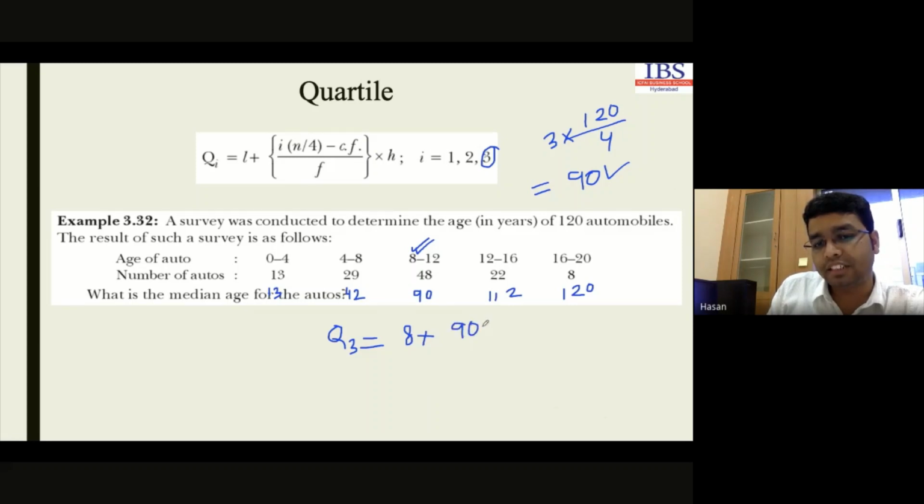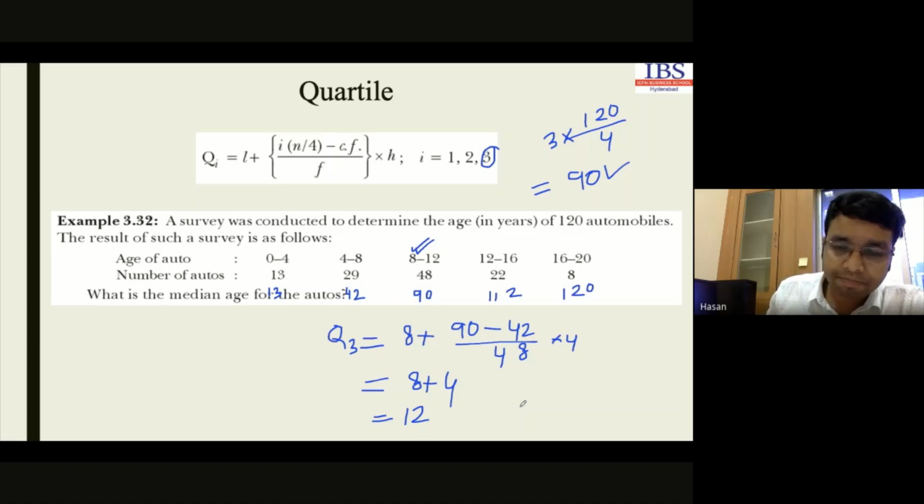Okay, minus the cumulative frequency of the previous group, this is 42, divided by the frequency of that class, which is 48, multiplied by the class width, which is 4. So if we simplify this, 90 minus 42 is 48. 48 divided by 48 is 1. 1 multiplied by 4 is 4. That means the third quartile position is 12.